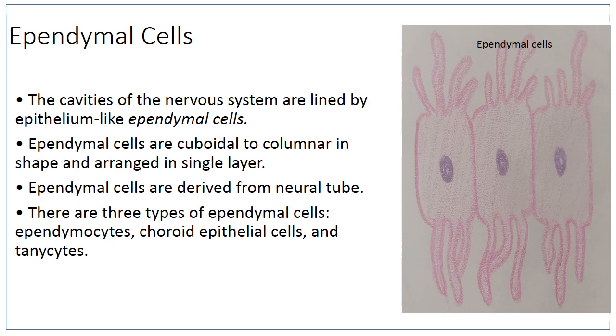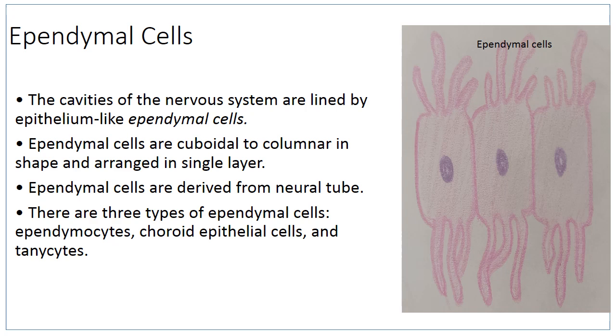The fourth variety of neuroglial cell is the ependymal cell. So the ventricles of the central nervous system are lined by neuroglial cells known as ependymal cells, and these are normally cuboidal to columnar and they are arranged in a single layer.